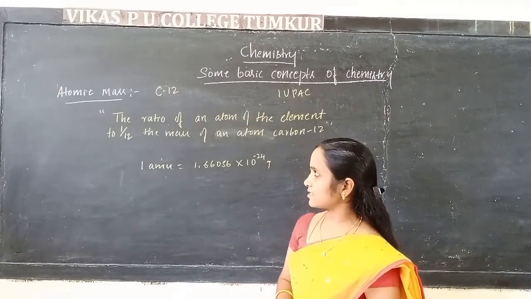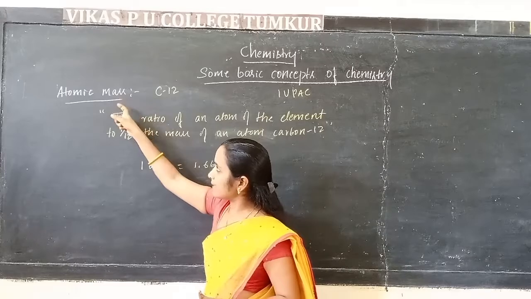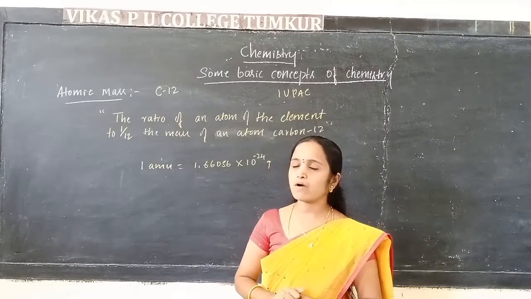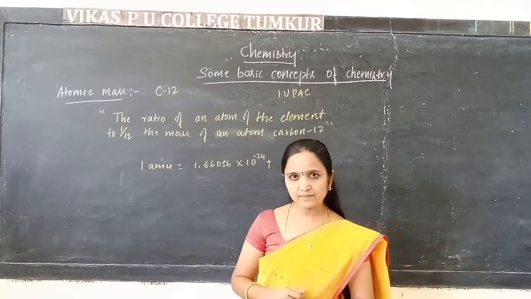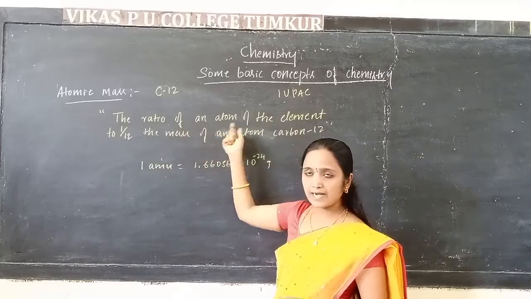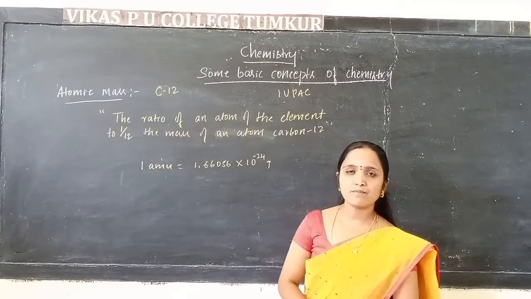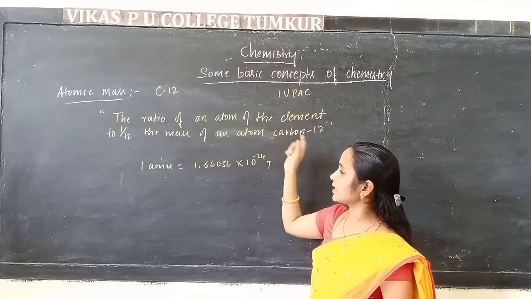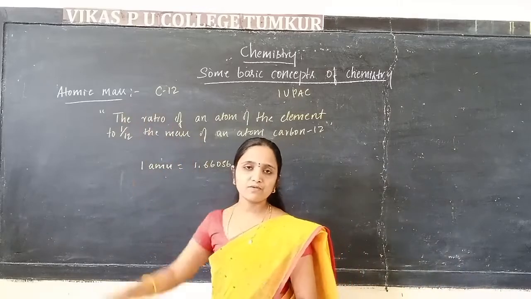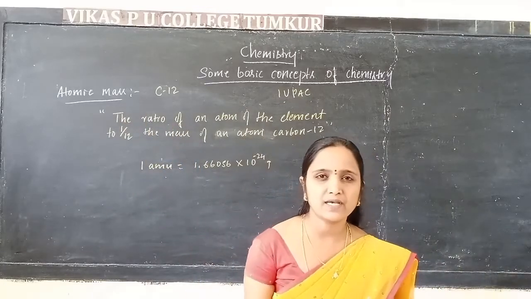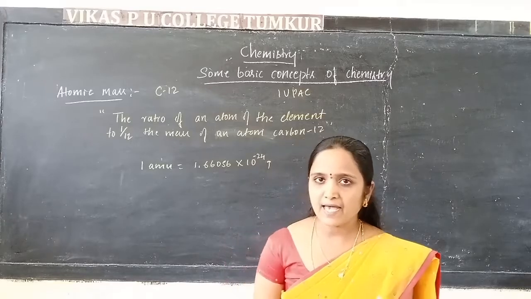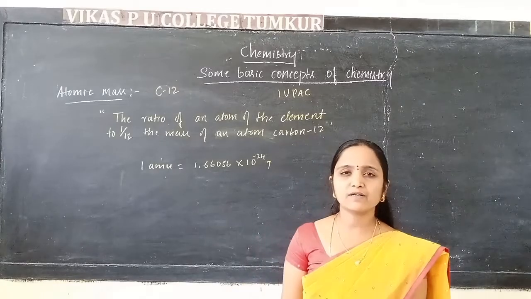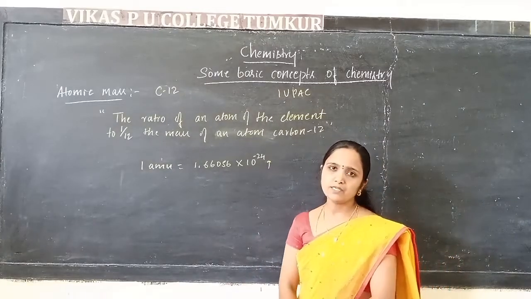The atomic mass of an element can be defined as the ratio of the mass of an atom of the element to 1/12 the mass of an atom of carbon 12. This is the definition of atomic mass of an element.